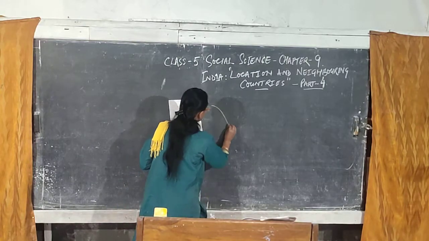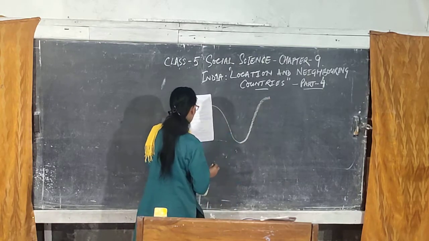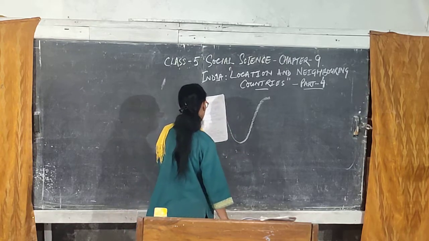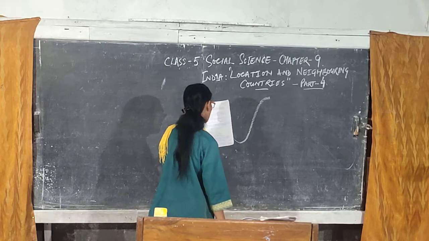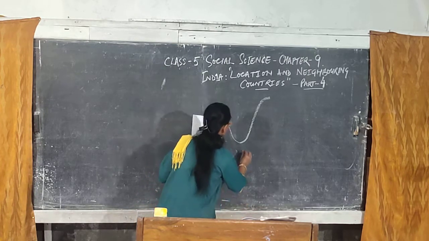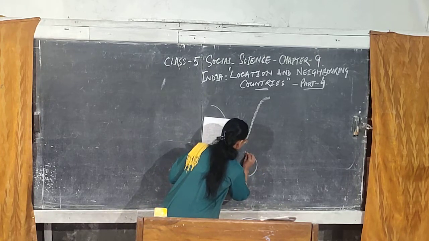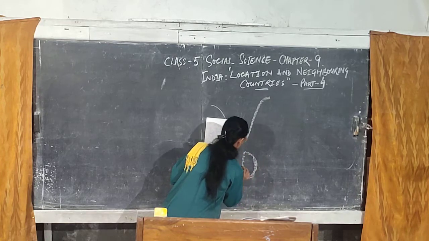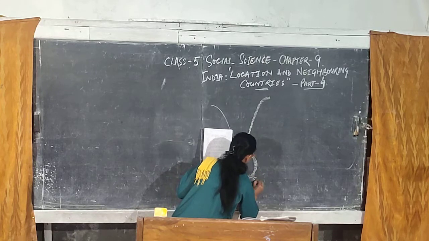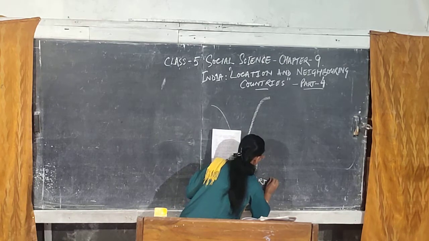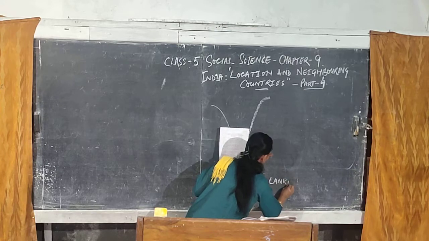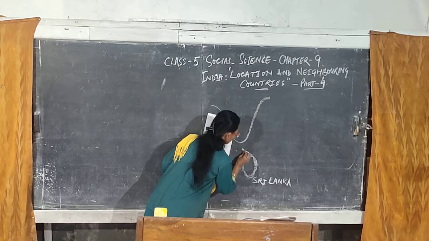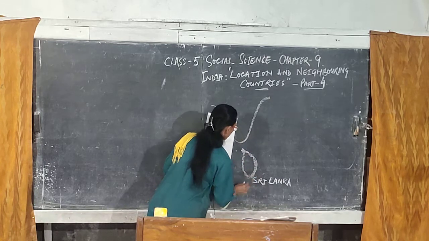So, this is India, and just below it, in the southeast, here, something like that, is an island. This is called Sri Lanka. It is just a rough diagram I have drawn.